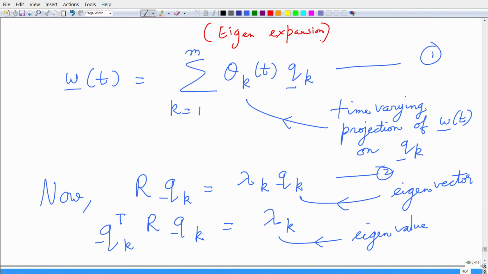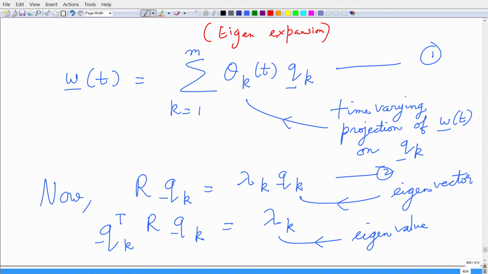The q k's are my eigenvectors, and I need to have coefficients or scalars before these eigenvectors, and these scalars can be realized as a projection of W of t on q k, right, and let that be theta k of t, which is basically a time varying function.